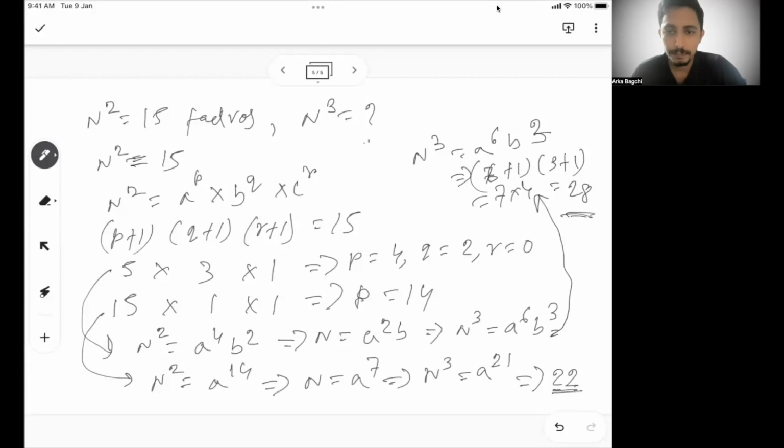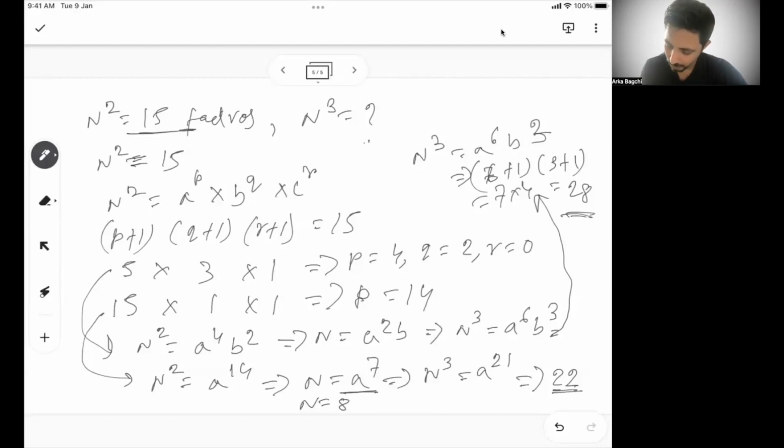And please feel free to drop a comment if somewhere it's not clear or somewhere you are stuck in understanding. Okay, now if you see this carefully, you will see n square has 15 factors, right? N has how many factors? N is a to the power 7. So in this case, n has 8 factors, right? So this is one way.